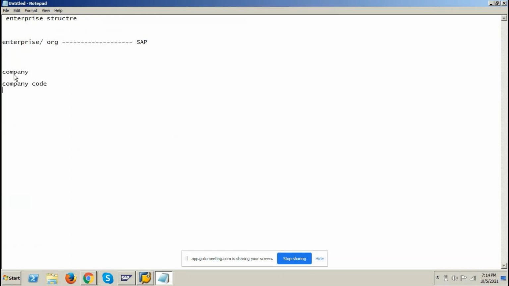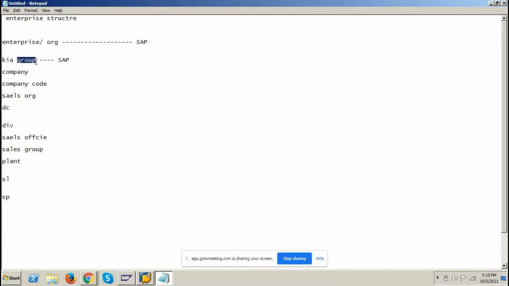Company code, sales organization, distribution channel, division, sales office, sales group, plant, storage location, and shipping point. Okay, these are all enterprise elements you need to map into SAP. For example, in your project, let us take Kia Motors. Kia Motors wants to implement SAP. So this group of companies, the Kia group of companies, wants to implement SAP.